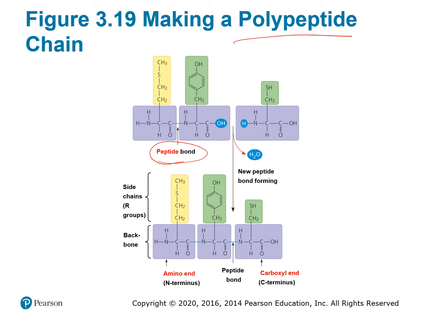The other thing you should know is a polypeptide has a distinct amino terminus, amino end, and a carboxyl terminus, because a peptide bond always forms between the carboxyl group of the first amino acid and the amino group of the second amino acid. And so the free end of a protein is going to be an amino group, the beginning end, I should say, and the final end is going to be the carboxyl group. So the amino group is sort of your beginning of the protein. The carboxyl group is the end of the polypeptide.